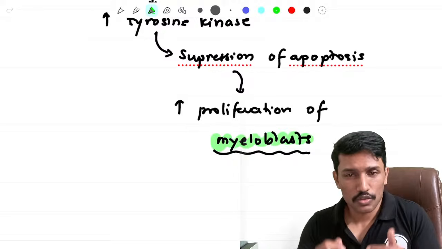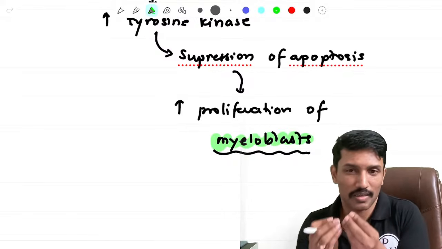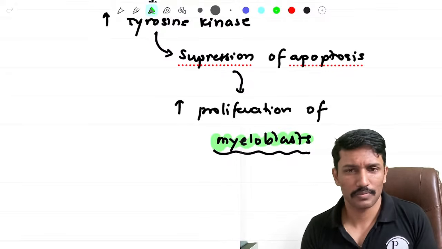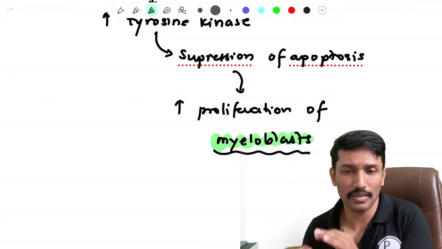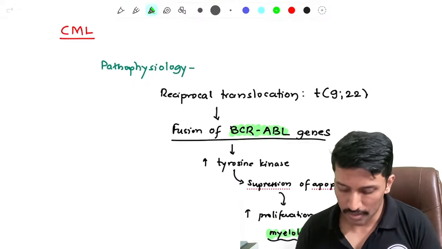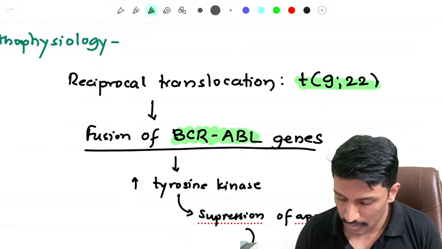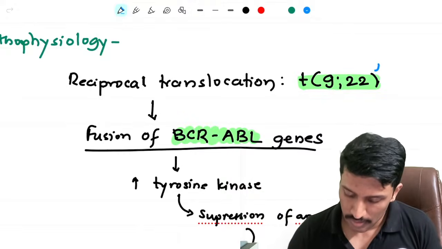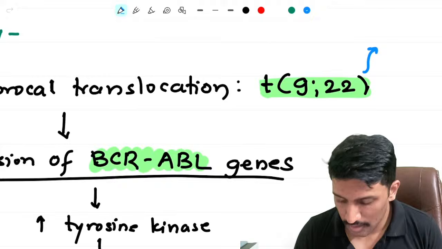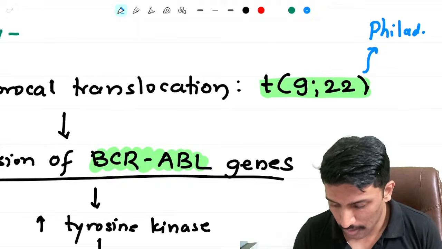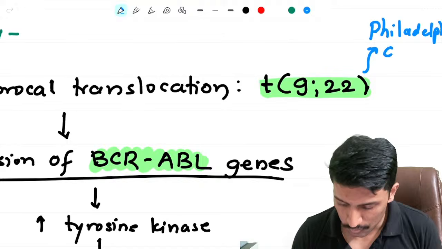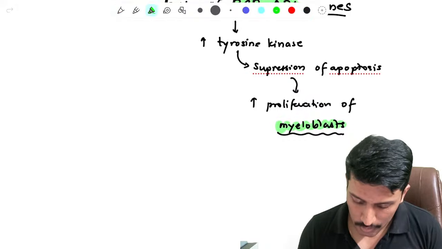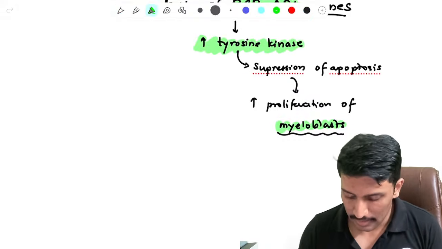So because of that, there is slowly accumulation of myeloblasts in their immature form. They fail to mature as such. So this is similar to AML, but the number of blasts will be less than 20%, right? And the reason for this is the reciprocal translocation between chromosomes 9 and 22, bringing BCR and ABL together and causing the BCR-ABL fusion gene, and this is what we call as Philadelphia chromosome. And that has resulted in increased activation of the tyrosine kinase, and that has resulted in increased proliferation of myeloblasts.